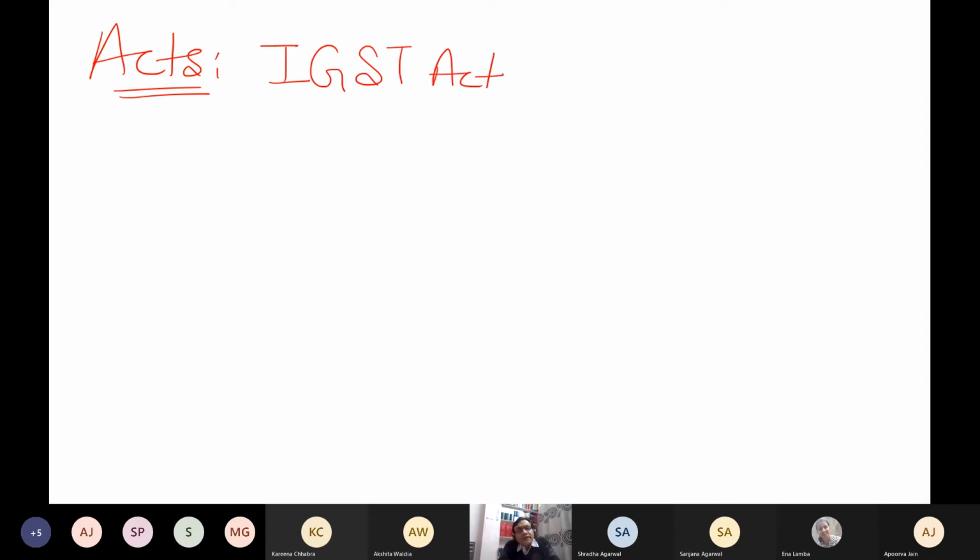To deal with all interstate supplies, I need to read the Integrated Tax Act. It is basically for interstate supply. Similarly, to deal with intrastate supply, I need to read two acts, or you can say three acts.